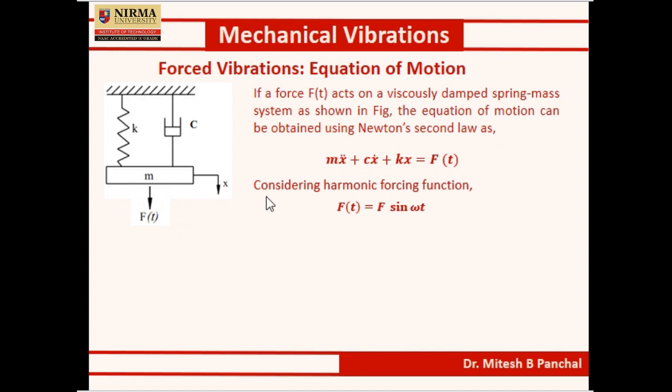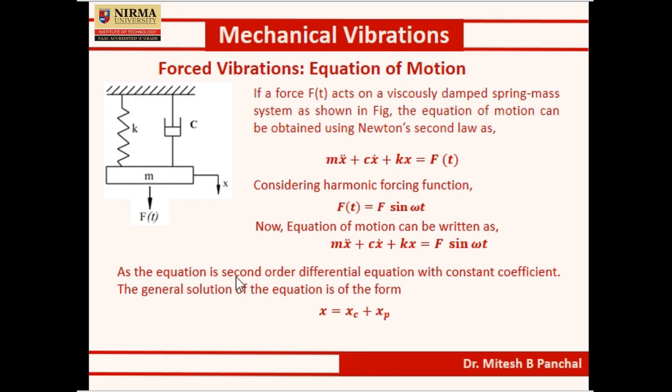Now, considering harmonic forcing function, that is f(t) = F sin ωt, the equation of motion can be written as m x double dot plus c x dot plus k x equal to F sin ωt.